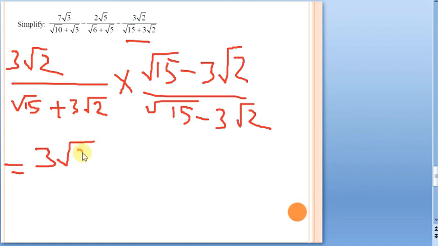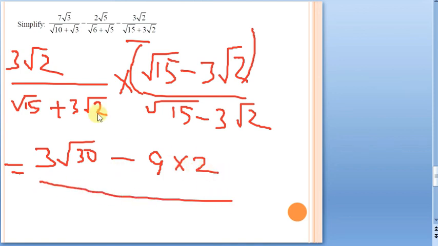3 root 30. So let me keep the bracket to avoid confusion. And this 3 root 2 will belong to this also. 3 into 3 is what? 9. Multiply the rational part separately, irrational part separately. Root 2 into root 2 is 2. 9 into 2, it is going to be 18.